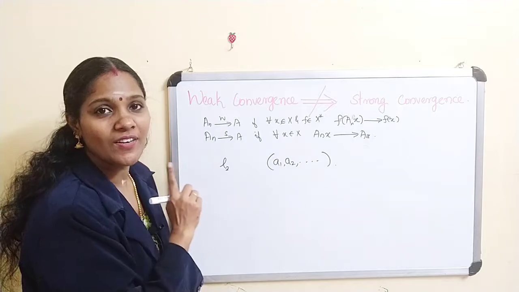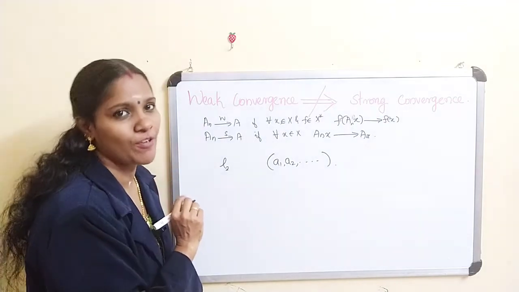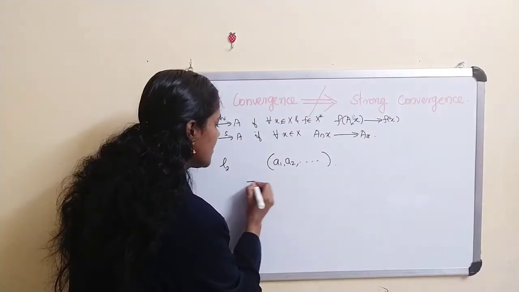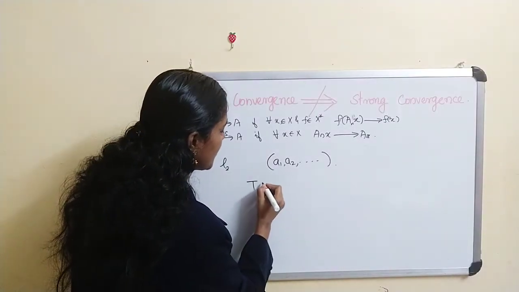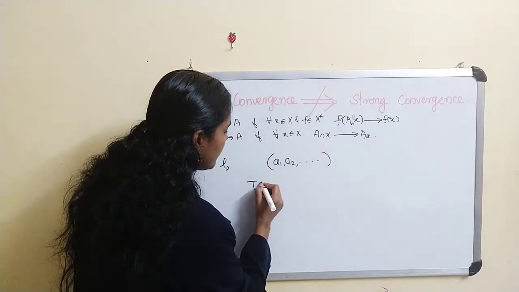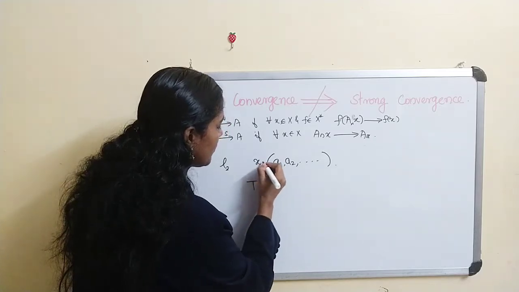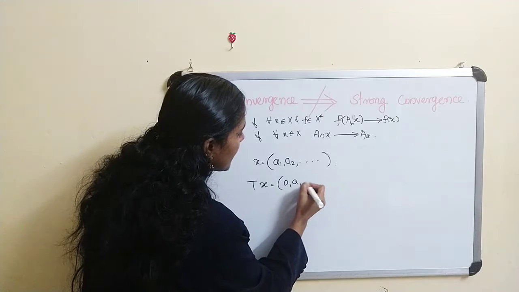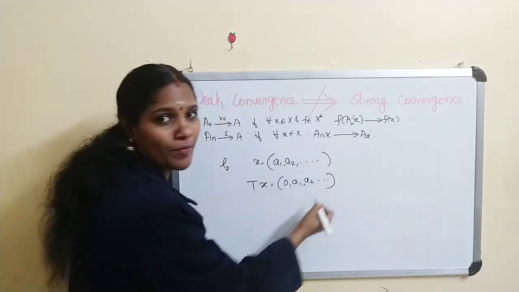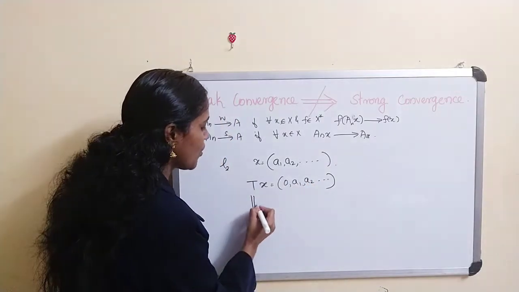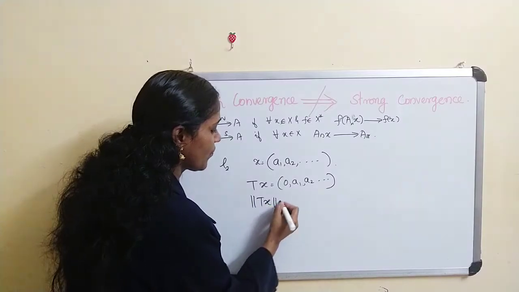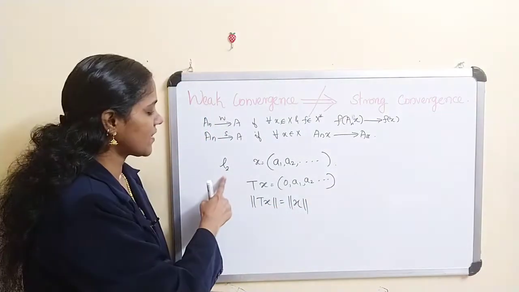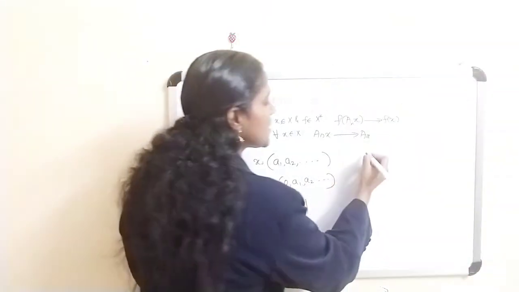Here we are going to consider the shift operator, and we have discussed, let T be an operator on L2 such that for x equal to a1, a2, etc., Tx is equal to 0, a1, a2, etc. This is the shift operator, and we have proved norm of Tx is equal to norm of x. Here we are considering A as the shift operator.